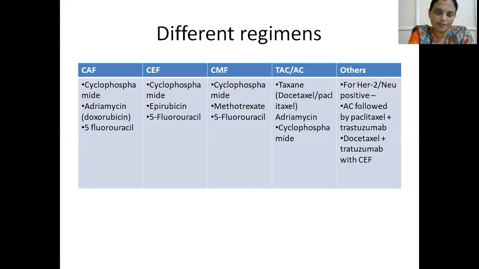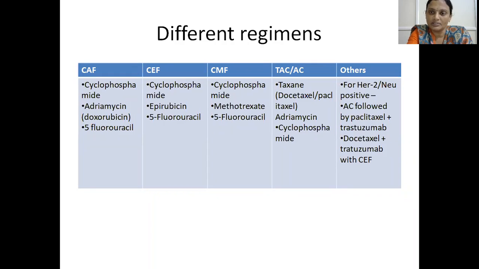CEF: cyclophosphamide, epirubicin and 5-fluorouracil. CMF is cyclophosphamide, methotrexate, 5-fluorouracil. TAC or AC means taxanes are included in this group. Taxane is docetaxel or paclitaxel with adriamycin combination, along with cyclophosphamide, either TAC or AC.